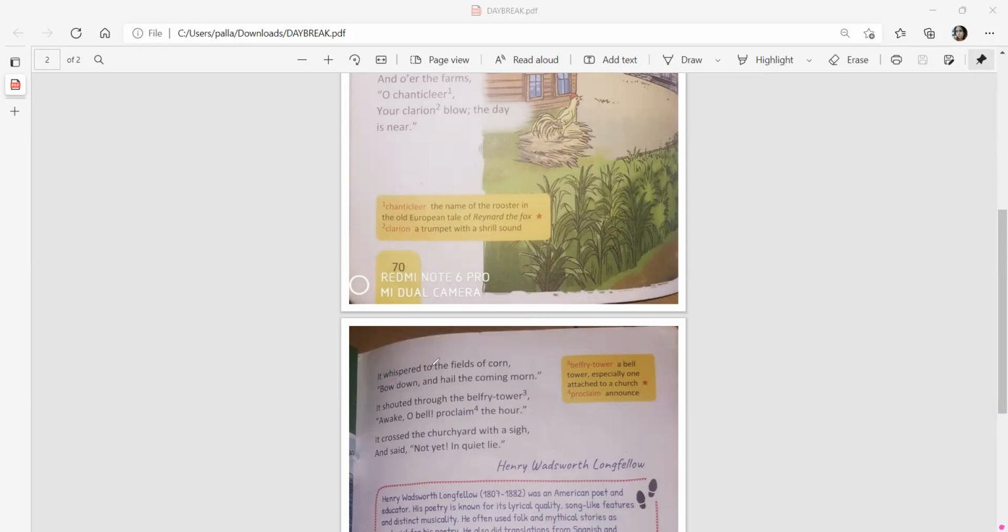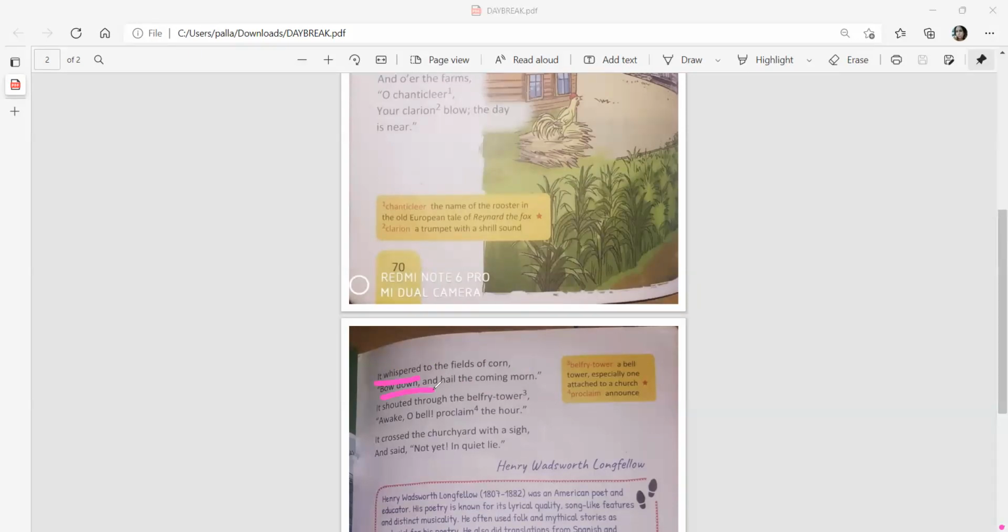But since the poet is American and corn is one of the most common crops grown over there, he's taking the example of corn and he's saying, the wind whispered to the fields of corn, "Bow down and hail the coming morn." So he's commanding the fields of corn to bow low, and then welcome the morning which has arrived.